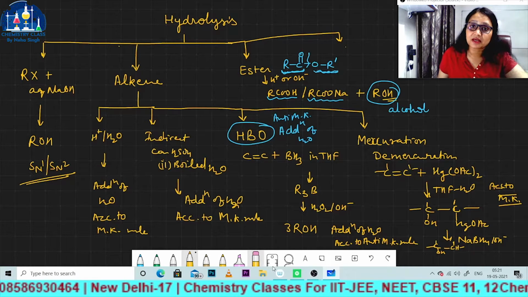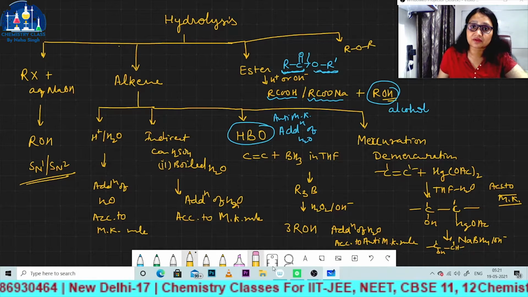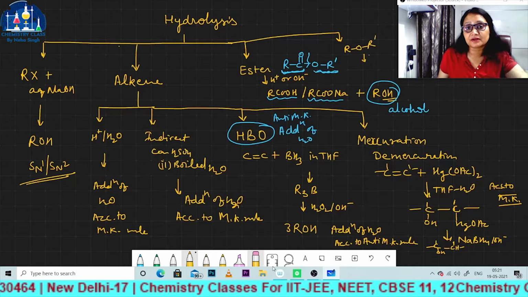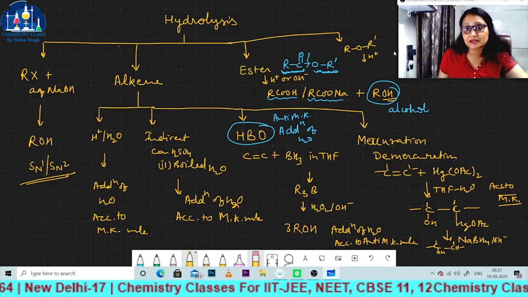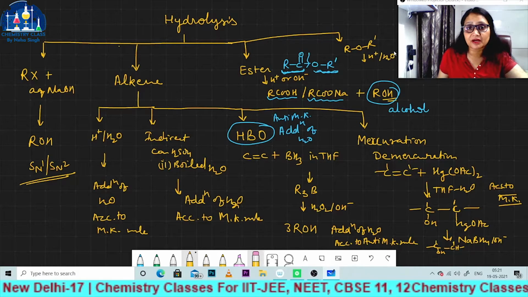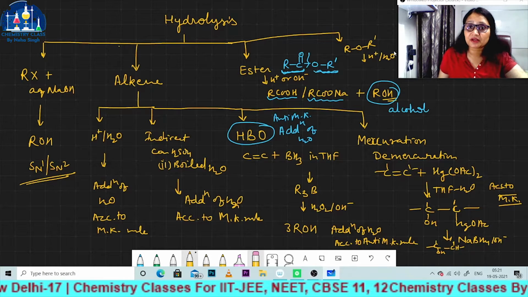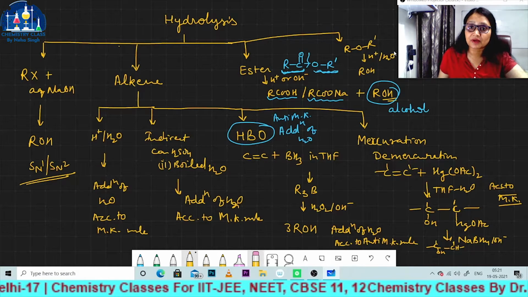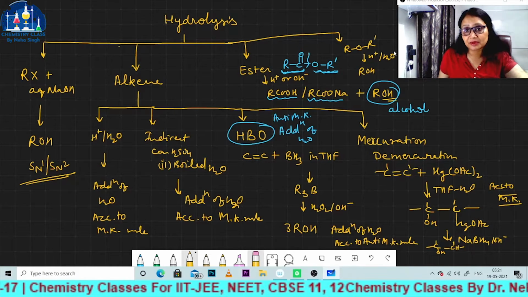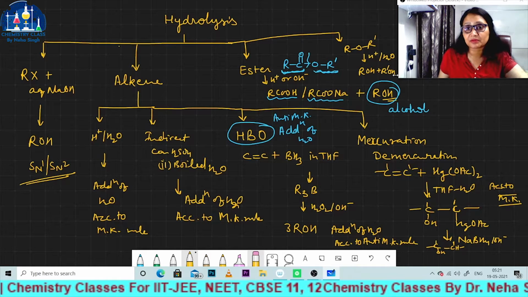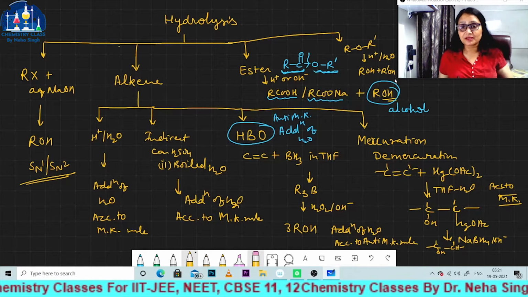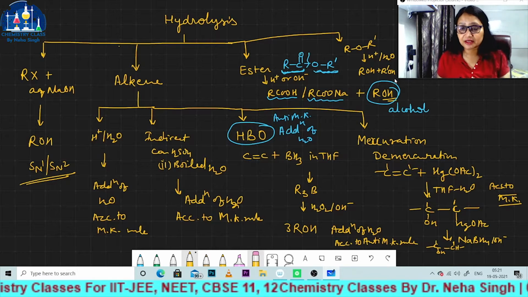And the last reaction which I have told you was the hydrolysis of ether. You perform hydrolysis of this in acidic medium, and from here you will get 2 moles of alcohol. Either they are similar or maybe dissimilar. So all these reactions we have discussed in detail.